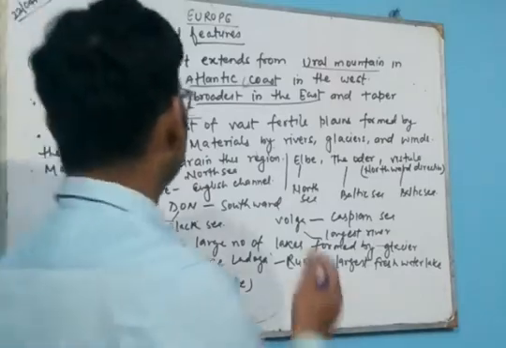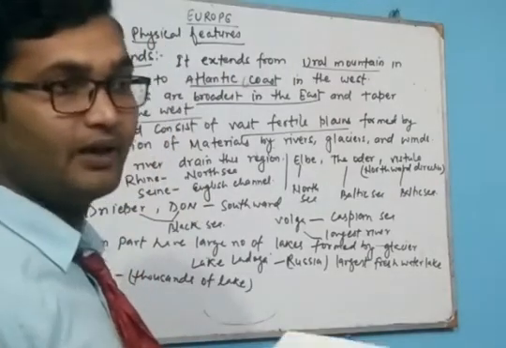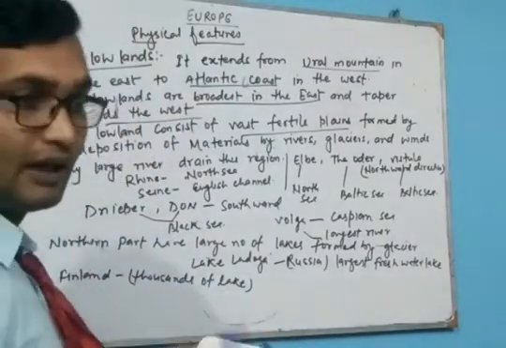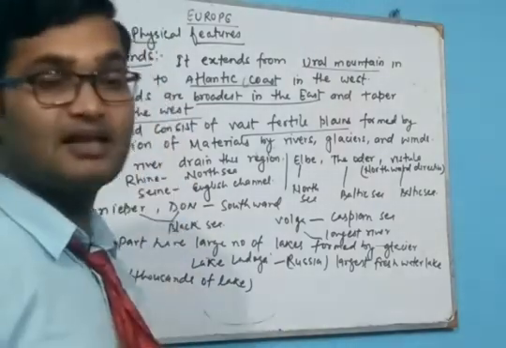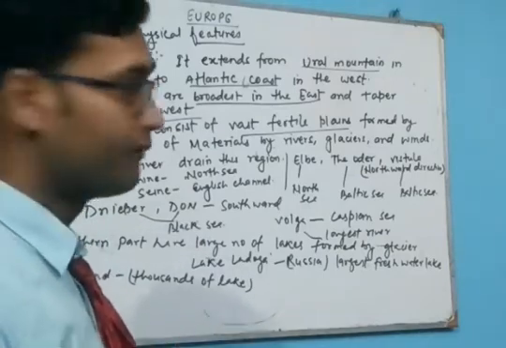So these are very fertile plains also. This region has temperate grassland; the steppe grassland lies in this part.